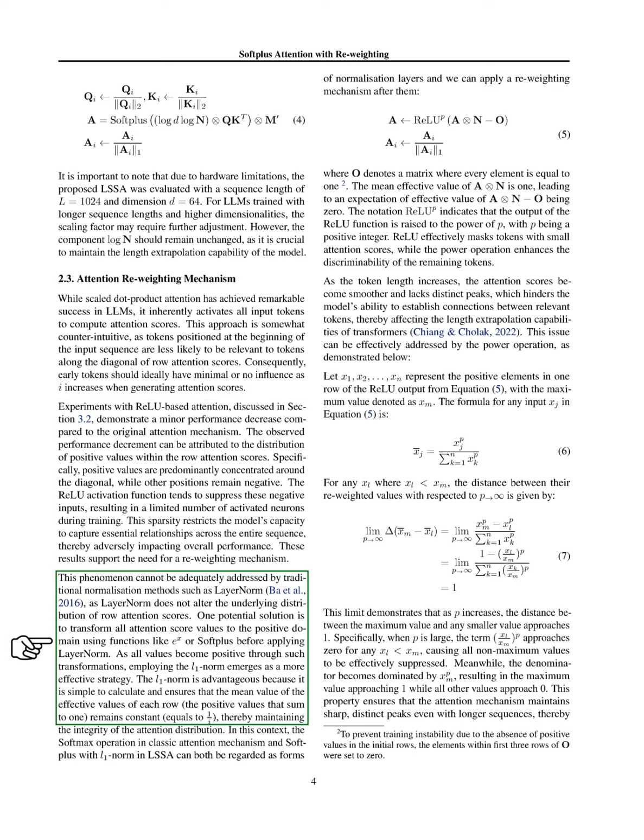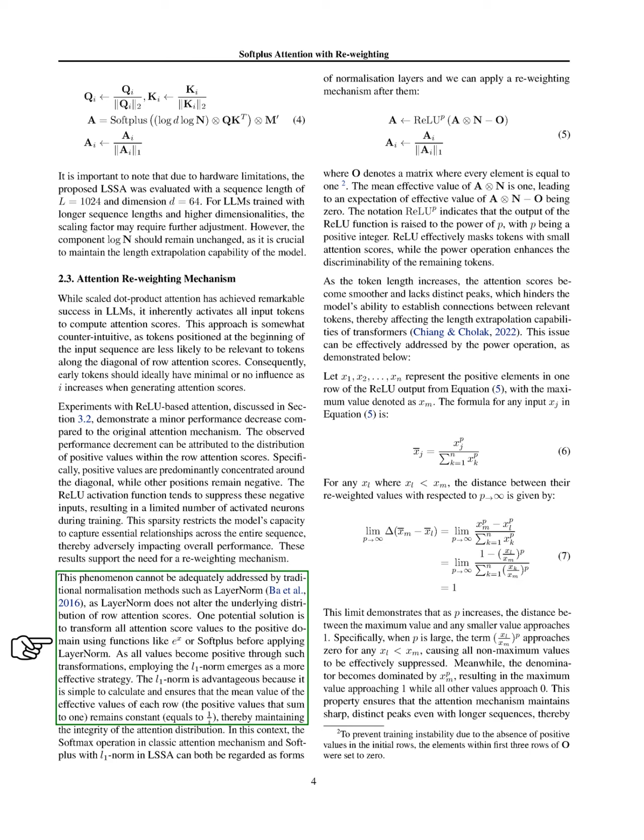To address this, we propose transforming all attention scores to the positive domain using functions like Softplus before applying normalization. This allows us to use the L1 norm, which is simple to compute and maintains the integrity of the attention distribution. We can view the Softmax operation in traditional attention and Softplus with L1 norm in LSSA as forms of normalization layers, followed by a reweighting mechanism.